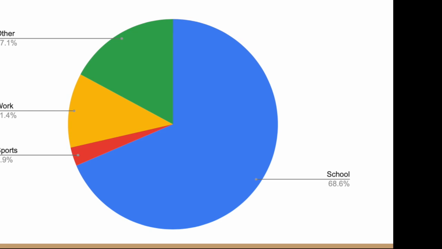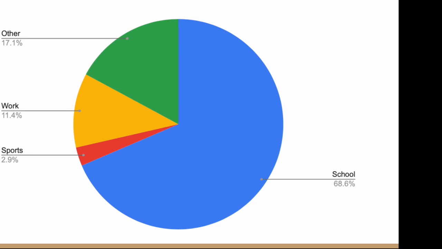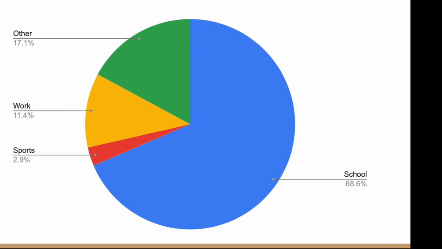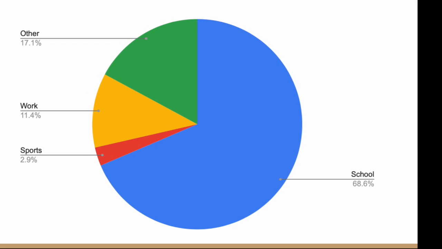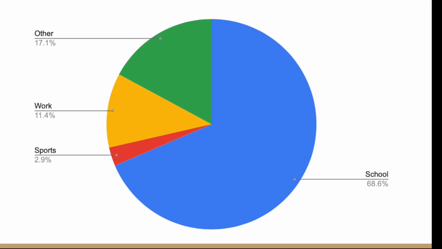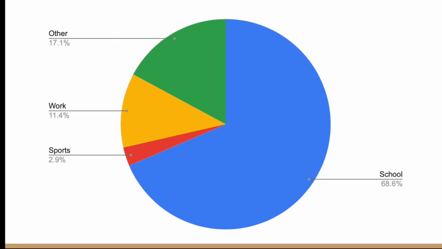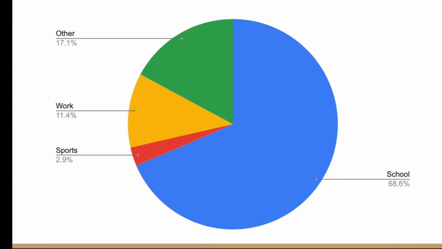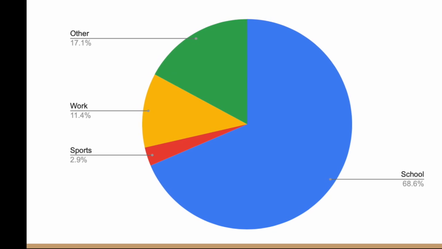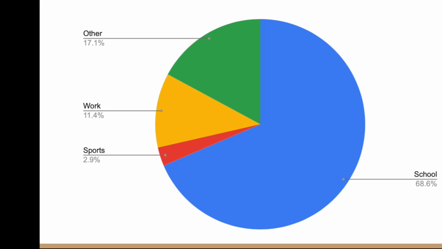The pie chart shown here is what I used for my last hypothesis statement. I asked all the students what the reasoning was for their mental health problems, if they had any, and this included the options of school, sports, work, or other. I also had "I do not apply," but I didn't put that in this graph. School is overwhelmingly over half, almost at 70%, and the next biggest was other, then work, then sports, but we also did not have a lot of student athletes.